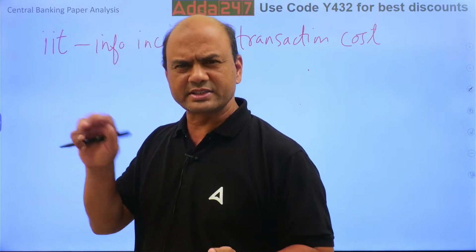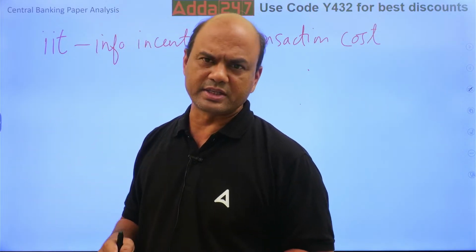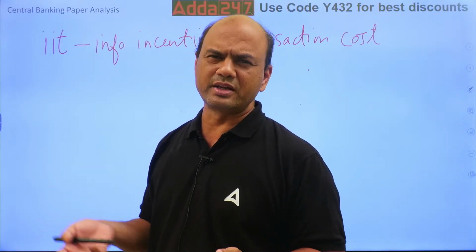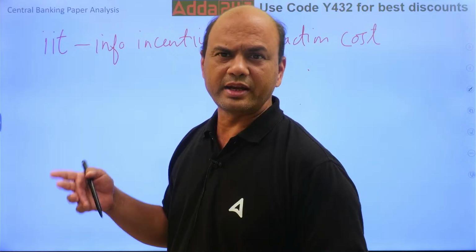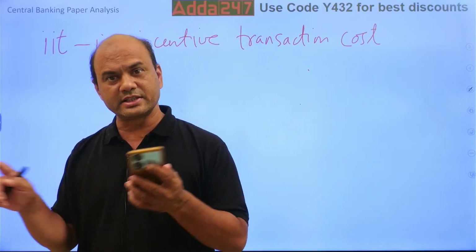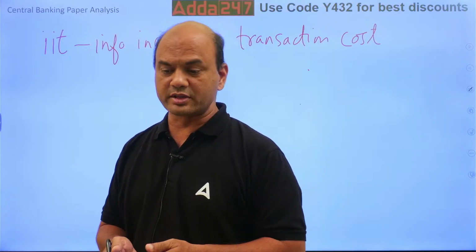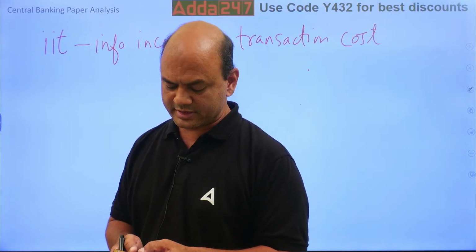Kindly note these 6 names: capital adequacy, asset quality, management quality, earnings, liquidity, and sensitivity. This is CAMELS. And CALCS also you'll get. CALCS.